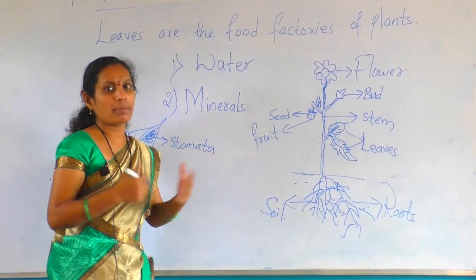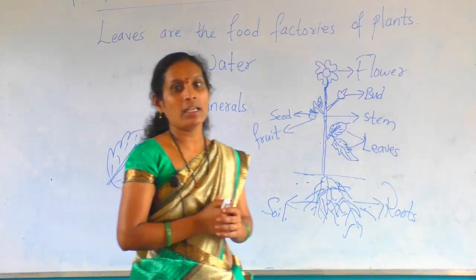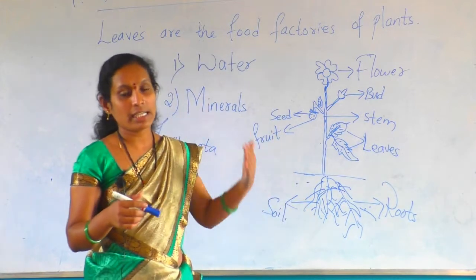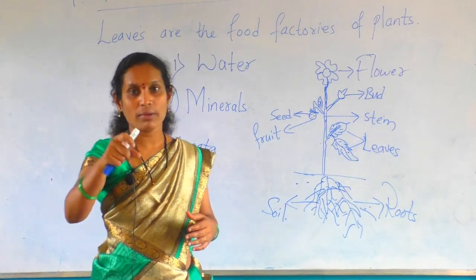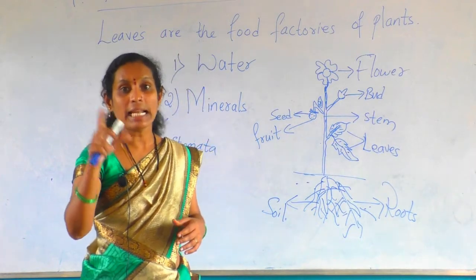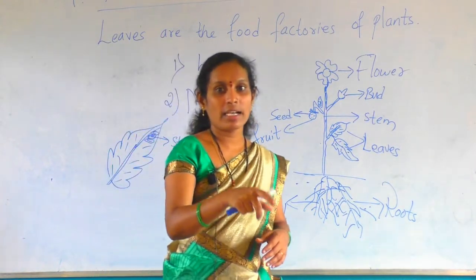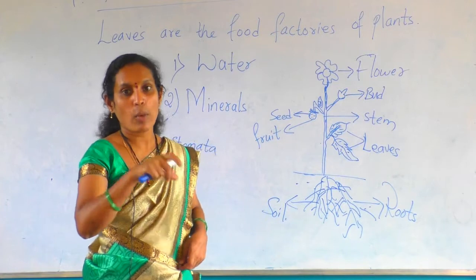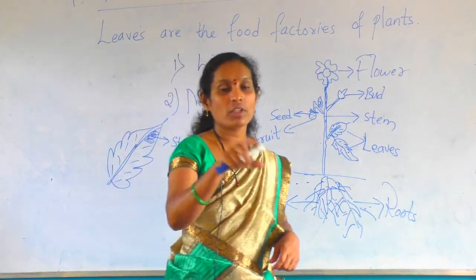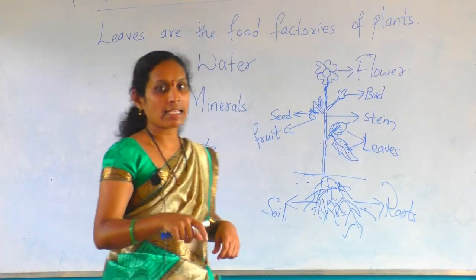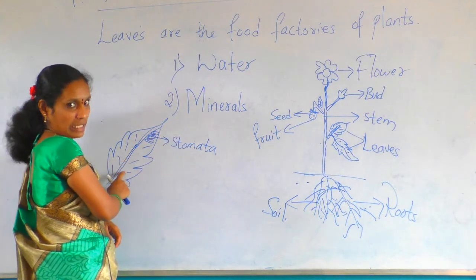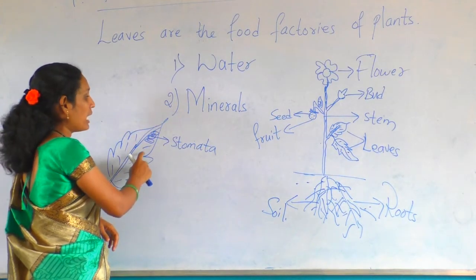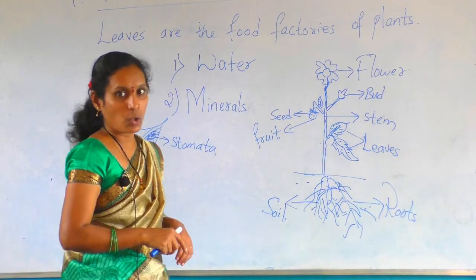Where do the plants get the carbon dioxide? When the vehicles are moving, the gas comes out from the back, through the pipe, no? That we call carbon dioxide. The gas being removed from the vehicles, that gas we know as carbon dioxide. That gas the plants take in through the leaves. That will help the plants to grow.